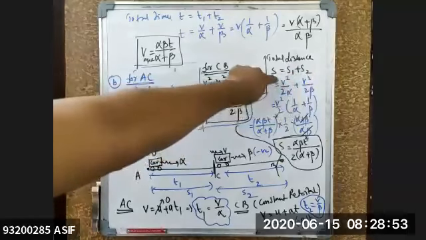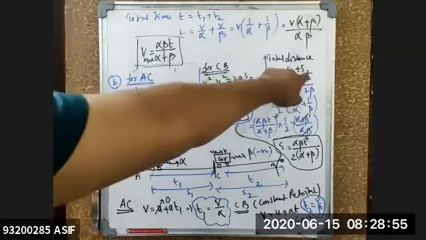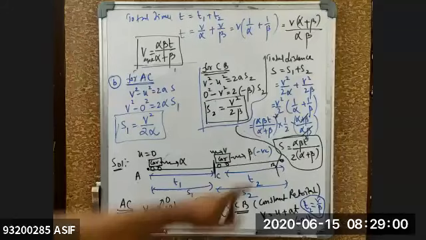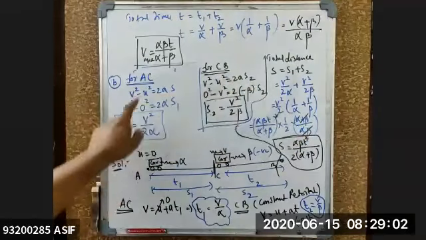Yes, I have written. S is equal to S1 plus S2. S1 is equal to V square by 2 alpha. S2 is equal to V square by 2 beta. V square by 2 I have taken common, 1 by alpha plus 1 by beta. Okay, V square value, I got the value of V.